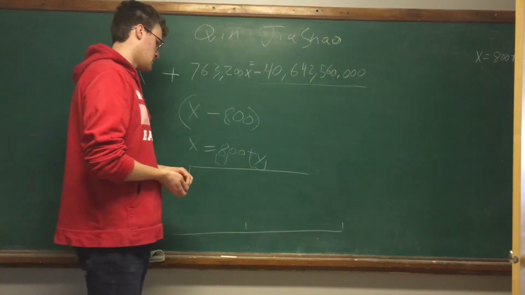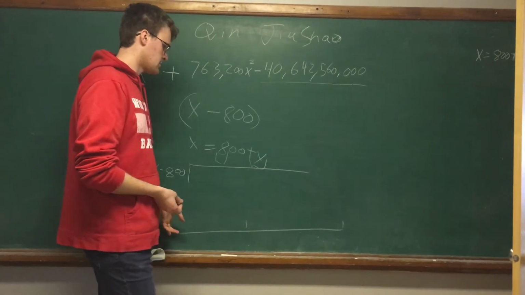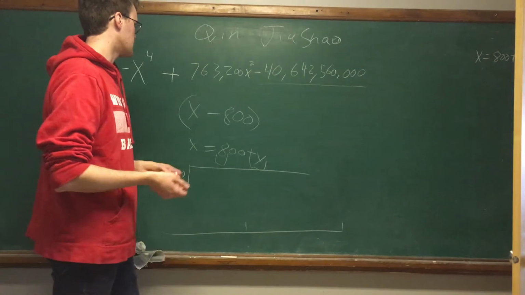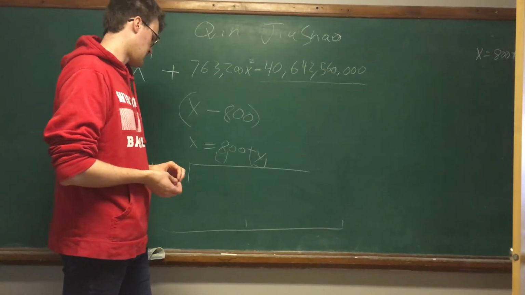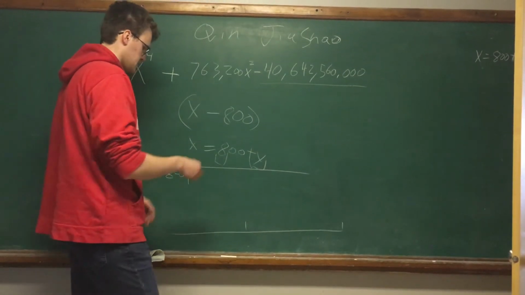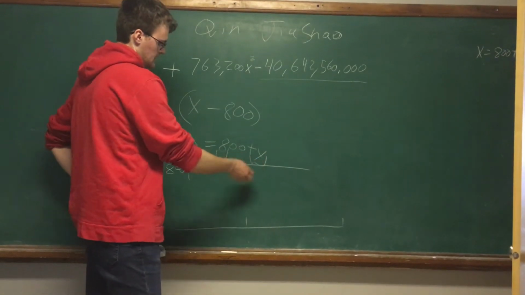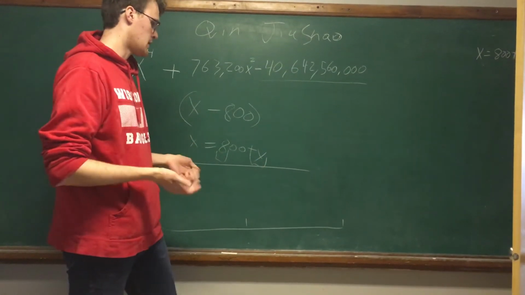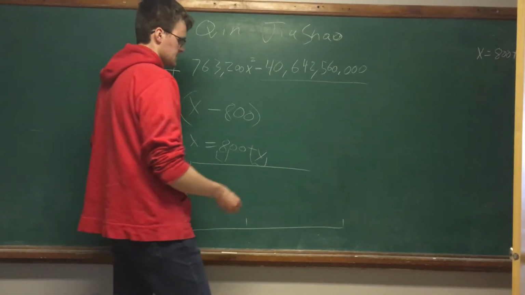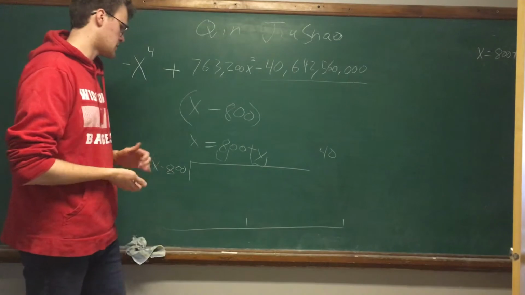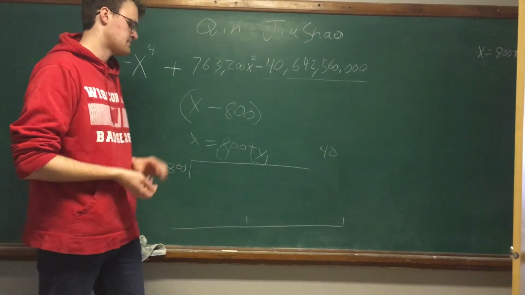Then he would be left with this polynomial in terms of y, and hopefully it'd be a little bit more manageable, but maybe not. And what he would do is the exact same thing, guessing at the first digit of y. So in this case, he guessed that it was 40. And what he found was that he was right the second time.